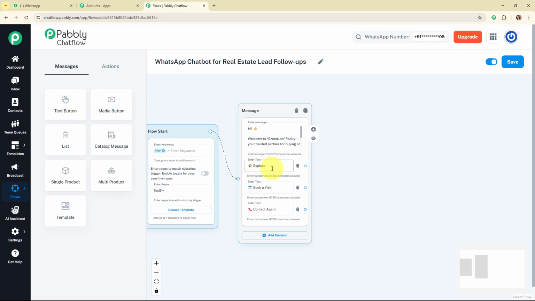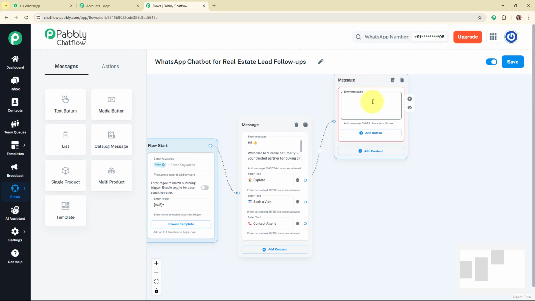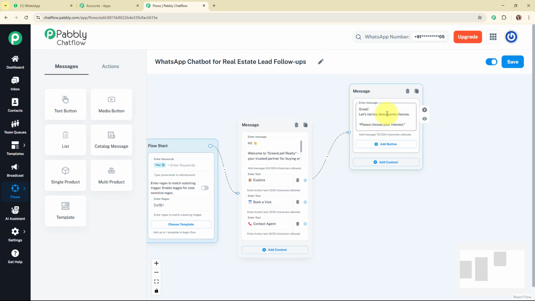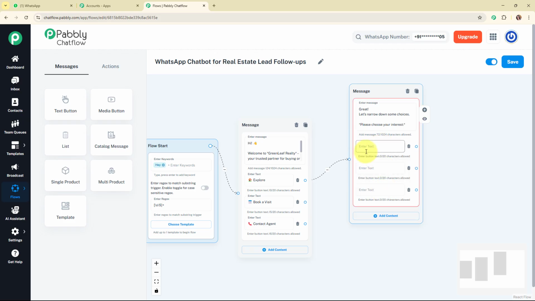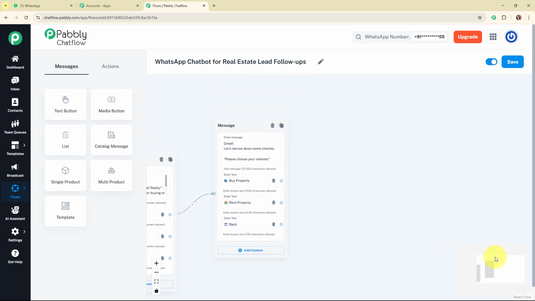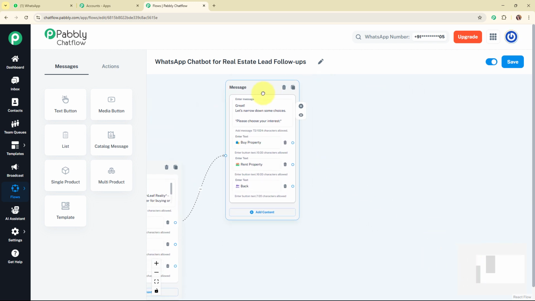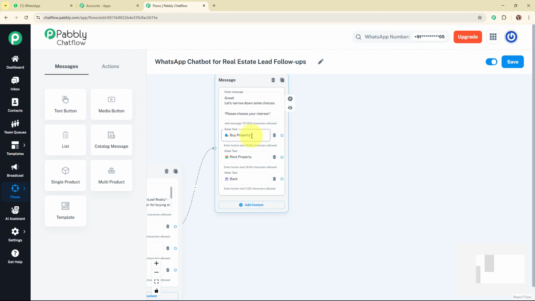So let's start with explore. If my lead selects this explore properties option, then automatically I want to send a text to my lead that says, great, let's narrow down some choices, please choose your interest. We have successfully added a text over here, and now I'm going to add a quick replies button where I'm going to add some options as buy a property, rent a property and back. With this we have completed this message box as well, and now we are going to set up the WhatsApp chatbot for these quick replies buttons.